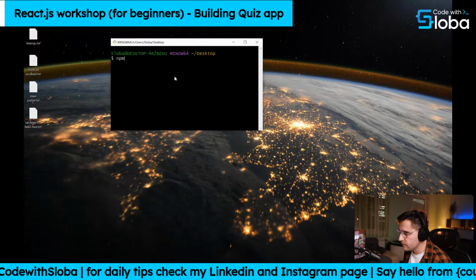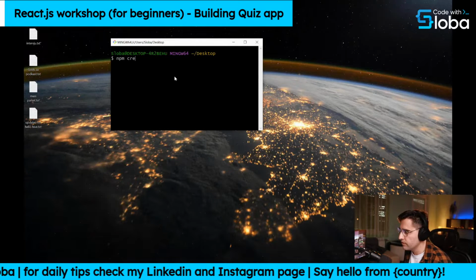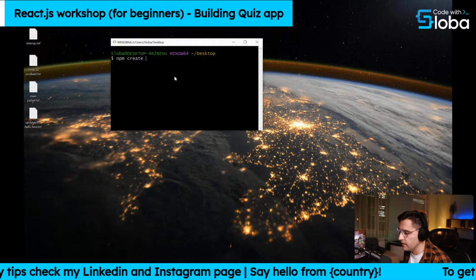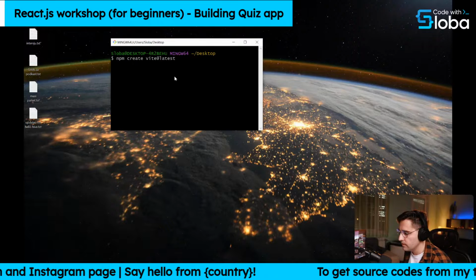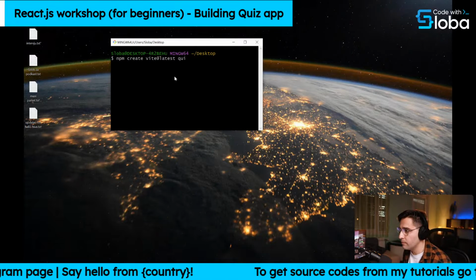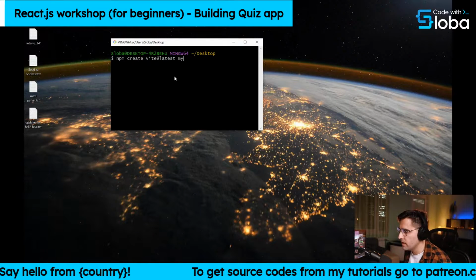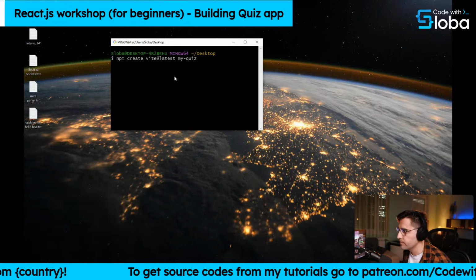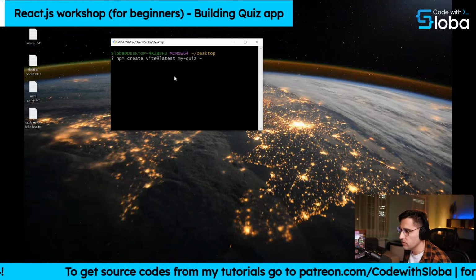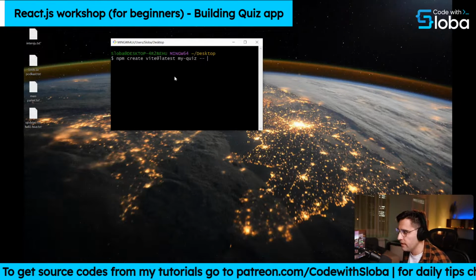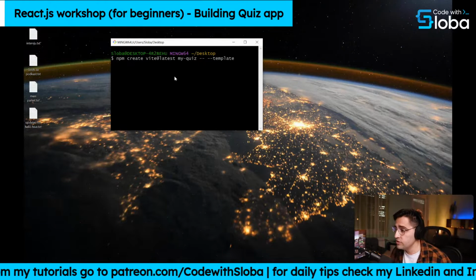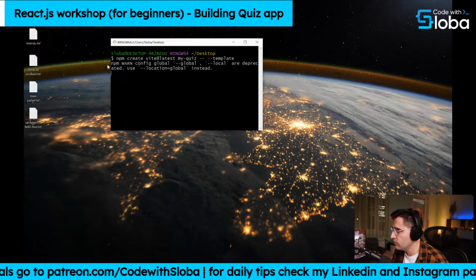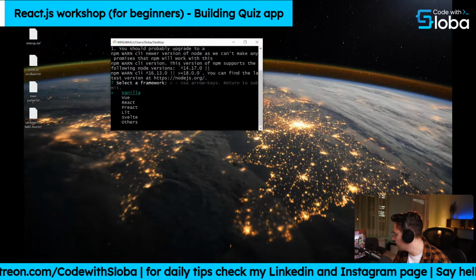Let me type npm create. We want to create a new project, and we're going to use Vite, type in latest, and the name of our application, let's name it my-quiz. And then we want to use the template, so dash dash, then an empty space, and then dash dash template, like so. Now just hit enter. And while that's installing, let me check the messages.